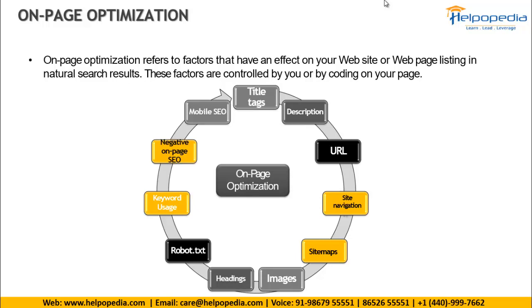And then over here at the end, we are seeing this arrow. You can see this arrow over here. This arrow means that this process does not end over here. This process has to be repeated continuously. But you might say that I've already added the description and the title tag, so do I need to add it again and again? No, you don't need to add it again and again.